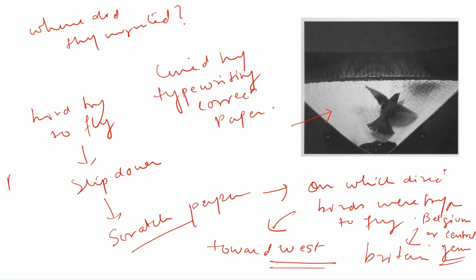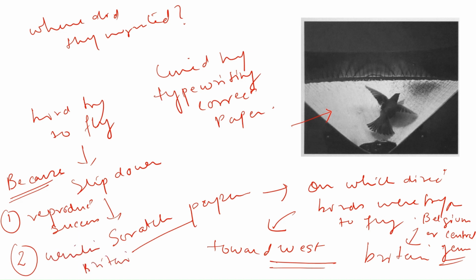The reason can be that migration to Britain must have increased their chance of reproductive success. The ultimate cause is the reproductive success. So they might have got the chance of reproductive success in Britain. That's why they migrated to Britain. Now, why are they benefited? Why is the reproduction better in Britain? Because in winter, Britain is less cold compared to Germany or Belgium. So because of this, these blackcaps migrated to Britain.